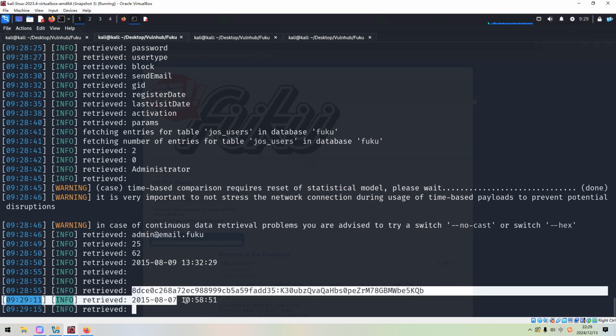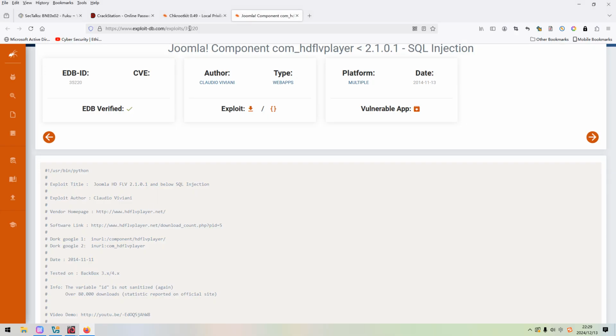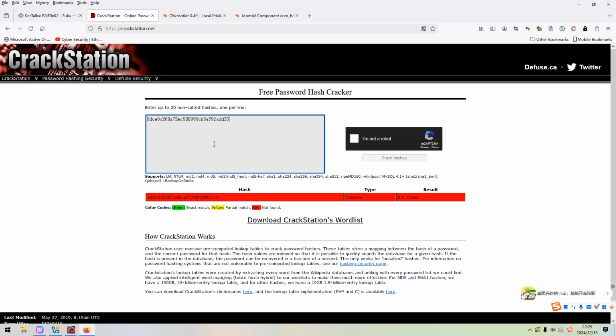So how about we copy this part? This would be the MD5, right? And we can go to CrackStation to crack it. But it's not found.